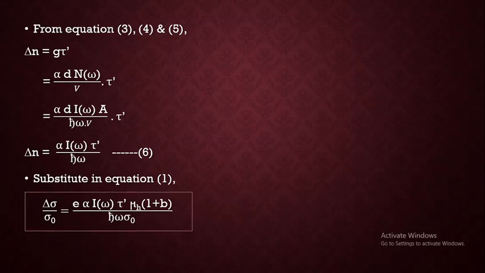And this is a very important relation which explains the relative increase in conductivity due to photons incident over a semiconductor slab or semiconducting material.